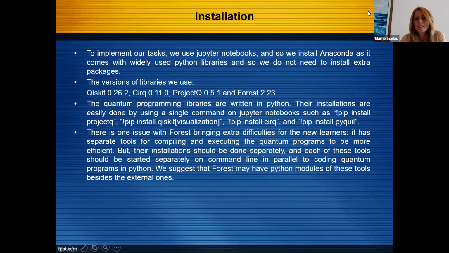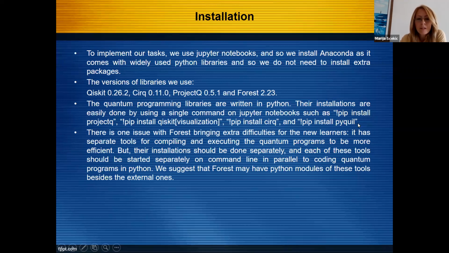To implement our tasks, we use Jupyter notebooks, and so we install Anaconda as it comes with widely used Python libraries, and so we do not need to install extra packages. This is the version which we used. The quantum programming libraries are written in Python, and their installation is easily done by this command.